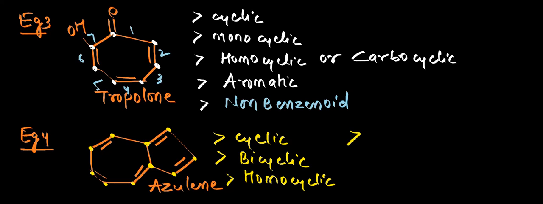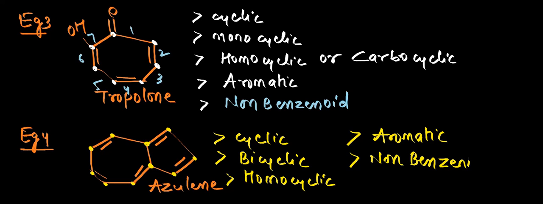And what kind of homocyclic? Double and single bonds are present, so this is aromatic. And what kind of aromatic? Benzenoid or non-benzenoid? If you see, there is nothing like a benzene structure, so this is a non-benzenoid aromatic compound. I hope you are clear with the homocyclic classification. Homocyclics are classified into alicyclic and aromatic. Again, aromatic are classified into benzenoid and non-benzenoid.